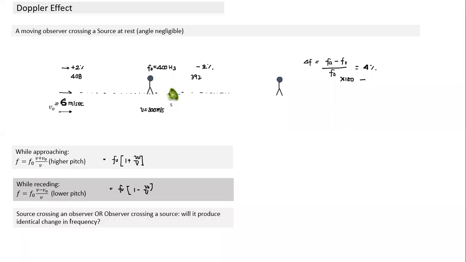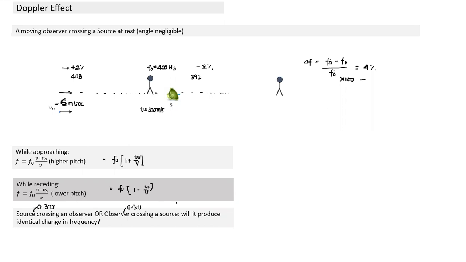Another question comes. We have done 2 cases today. In one case the source was in motion, in the second case the observer was in motion. Suppose it's a source crossing an observer or an observer crossing a source. Let's take a case where in both cases both have the same speed. Suppose the source has a speed of 0.3 V, which means the source is traveling at 30% of the speed of sound, and here the observer also has the same speed.